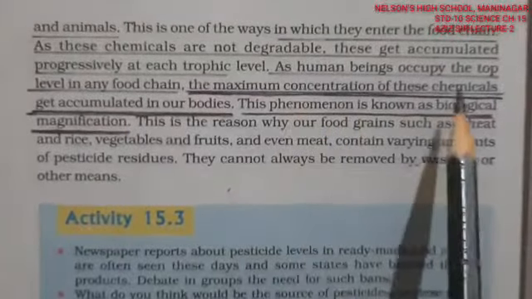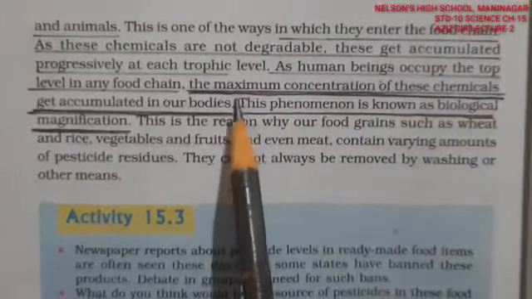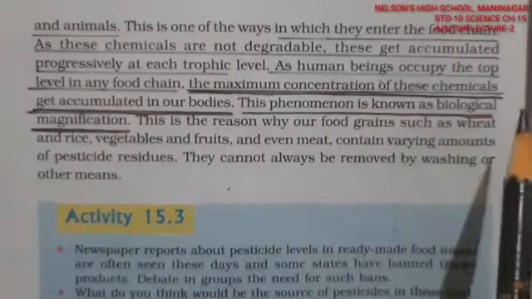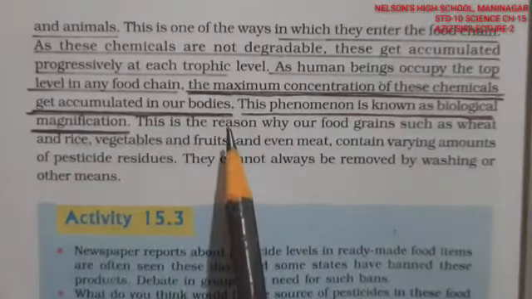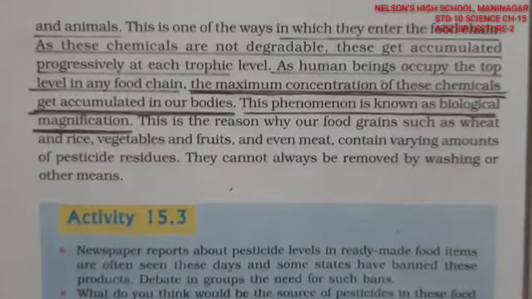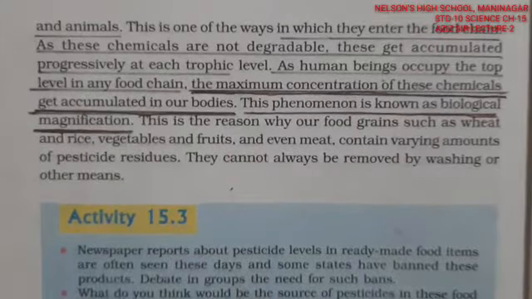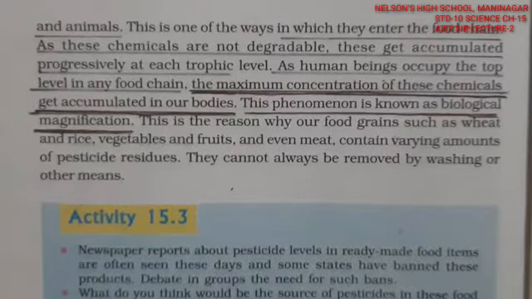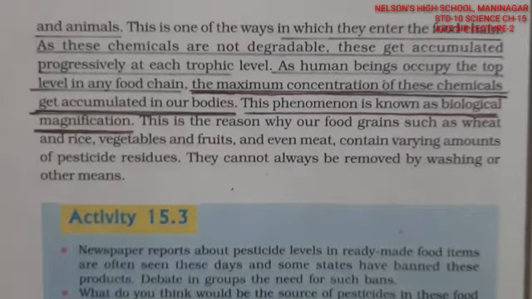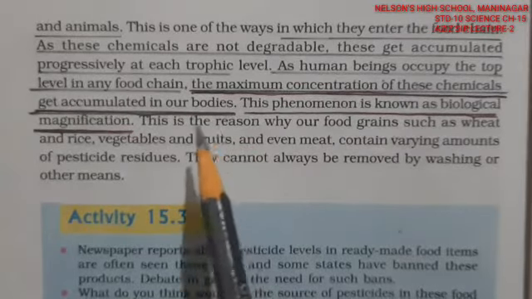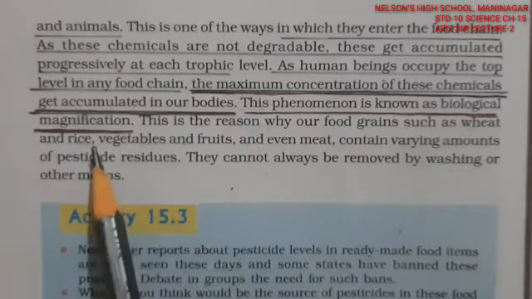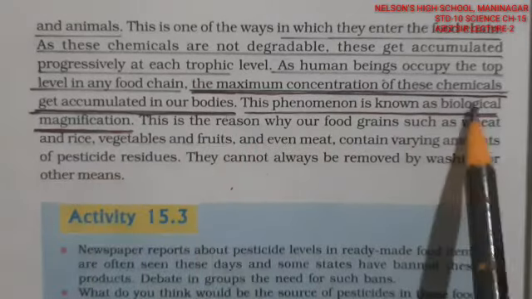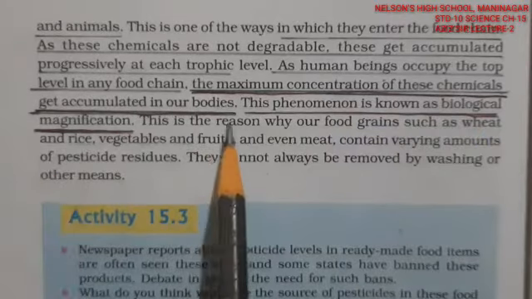So these humans occupy the top level of the food chain. So the maximum concentration of these chemicals gets accumulated inside our body. So what we are throwing off, this cycle is giving back to us only. We are saying that we are throwing these chemicals and killing the other components of the earth, but these chemicals get accumulated in the smaller animals, and these smaller animals are eaten by the larger animals, and eating these larger animals brings it back to us only. And this is a very high concentration of chemicals which are getting into our body.